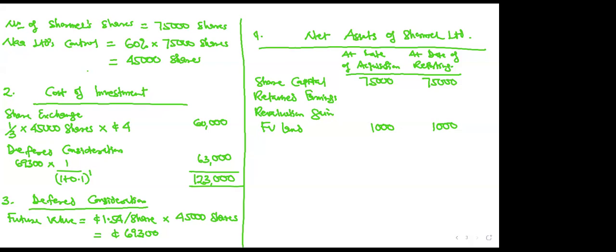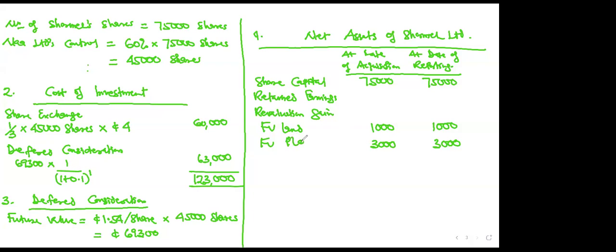An item of plant had a fair value of 3 million in excess of its carrying amount. So that one too, there was a fair valuation of plant, 3 million. So at acquisition, you add your 3,000. At reporting, you add your 3,000. But this is plant. Now, since it is plant, you should expect that at the reporting date, depreciation will affect the plant. Is that clear?